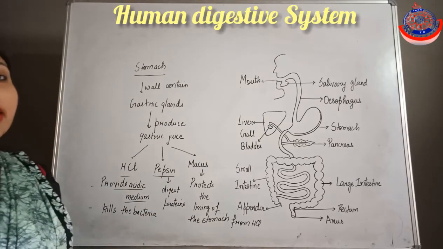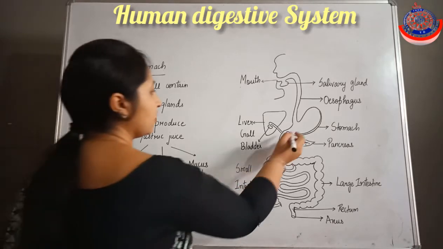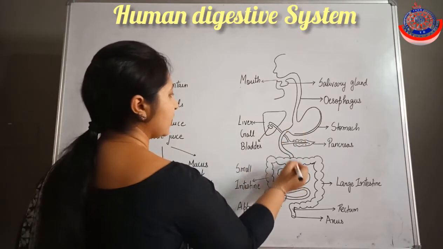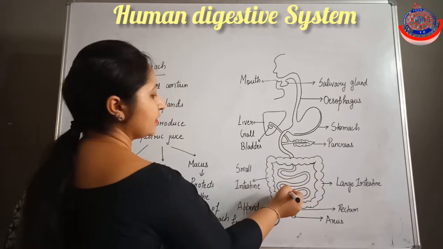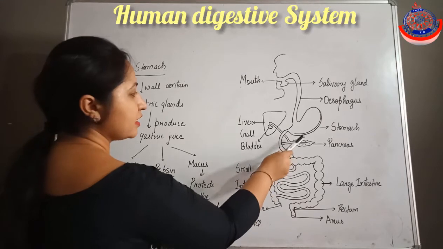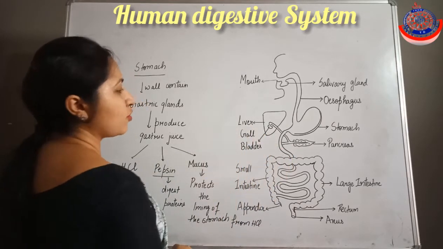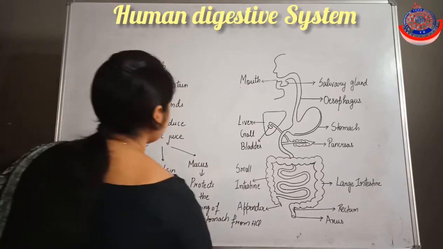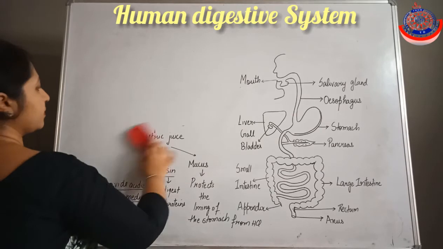So now after digestion in the stomach, the food will transfer to the small intestine. From here, it will come in the small intestine region, and this region receives the secretions of the pancreas as well as the liver. So what are the secretions of the liver and pancreas?